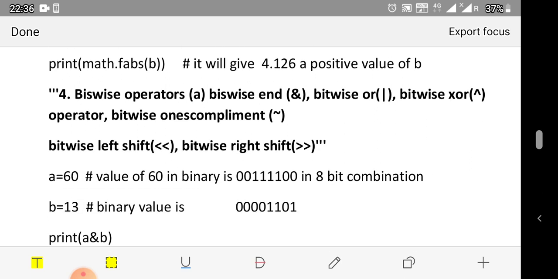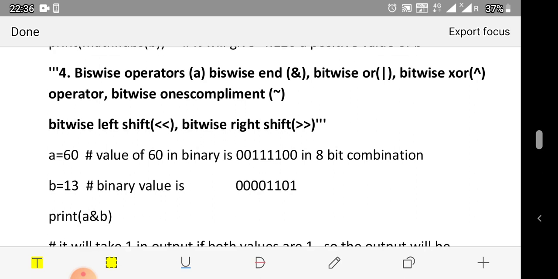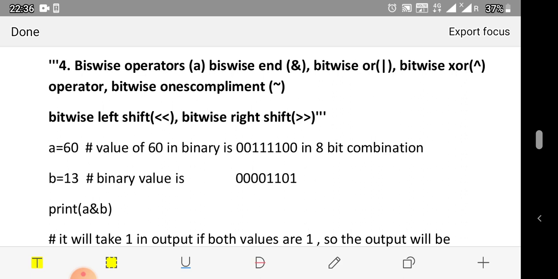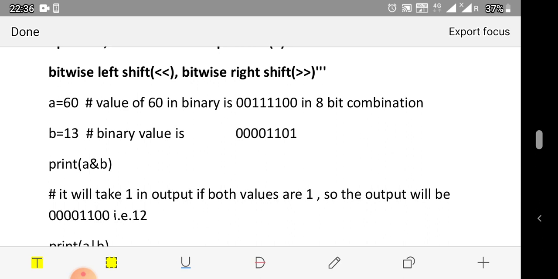Another concept is bitwise operators: bitwise AND, bitwise OR, bitwise XOR, bitwise ones complement, bitwise left shift, and bitwise right shift. For this we have taken two variables, a is equal to 60 and b is equal to 13, and the binary values for 60 and 13 are shown here in 8-bit combination. Now we are applying the bitwise AND operator. When we are printing a and b, the bitwise AND operator will take 1 if both operands are 1.